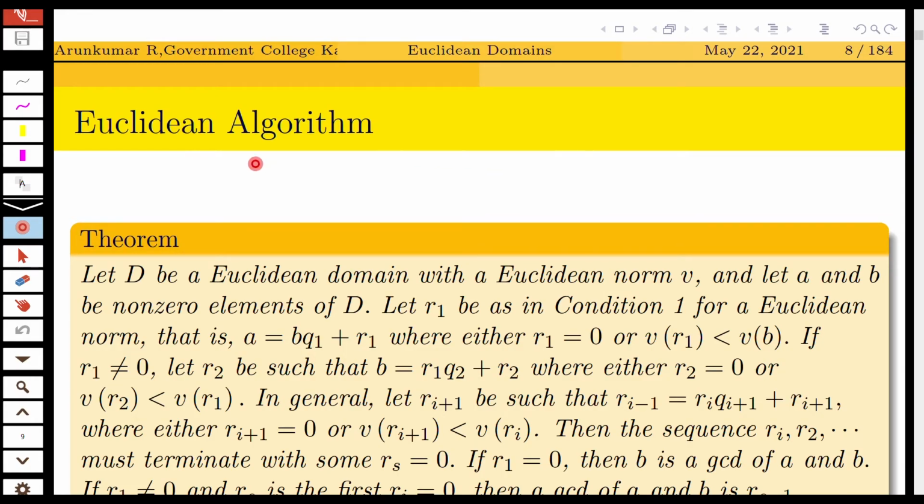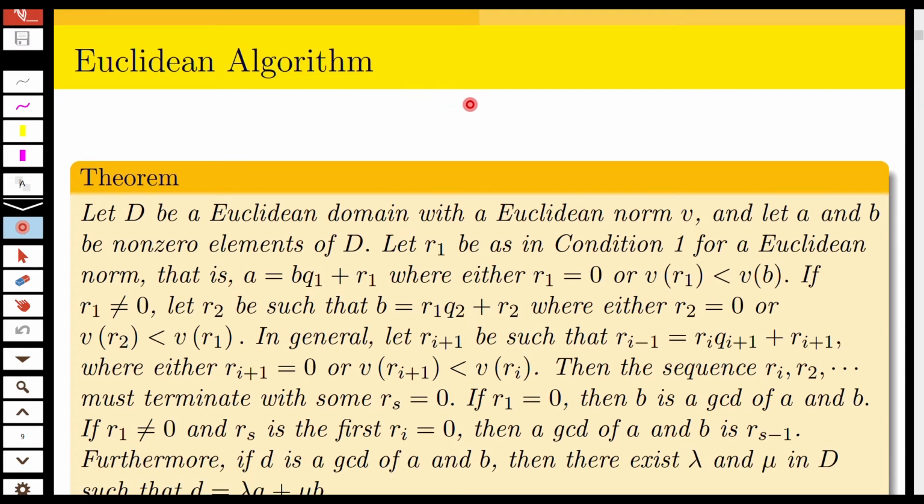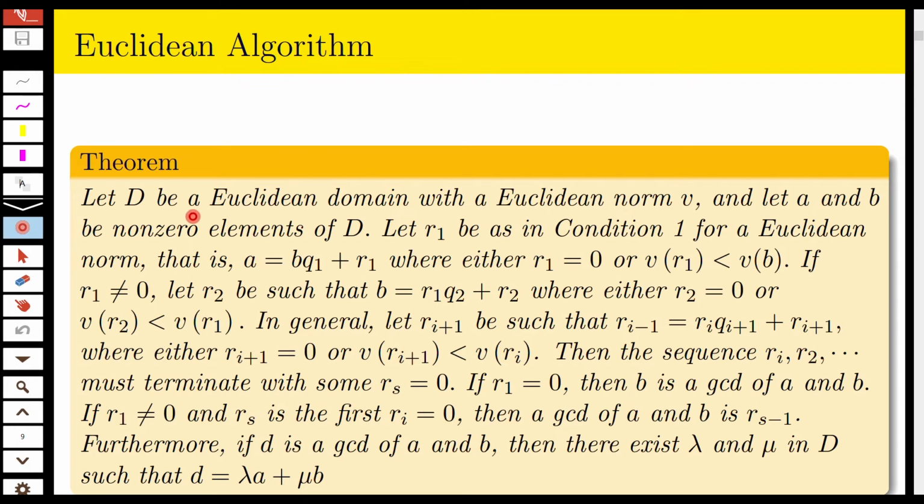Now we discuss the Euclidean algorithm, stated as a theorem. Let D be a Euclidean domain with a Euclidean norm nu, and let A and B be non-zero elements of D. Let R1 be as in condition 1 for Euclidean norm, that is, A equals B Q1 plus R1, where either R1 equals 0 or nu of R1 is less than nu of B. If R1 is not equal to 0, let R2 be such that B equals R1 Q2 plus R2, where either R2 is 0 or nu of R2 is less than nu of R1.